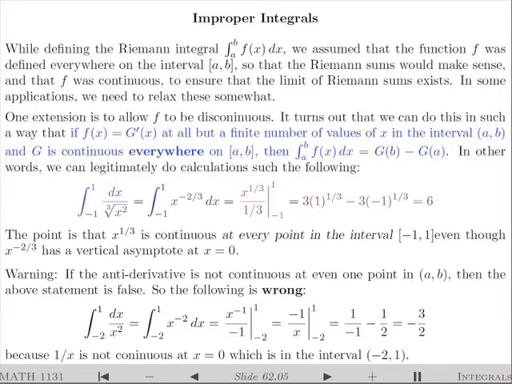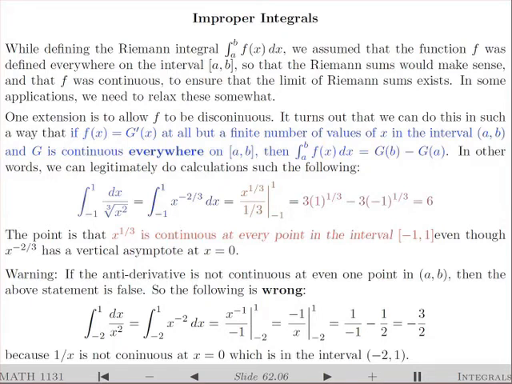And then for the definite integral, I'm just going to use the fundamental theorem, ignoring the fact that x to the power 1/3 is not differentiable at 0. Even though x to the power 1/3 is not differentiable at 0, it is continuous at 0 and at every other number in the closed interval from -1 to 1. It's important that the function is continuous even at the endpoints.